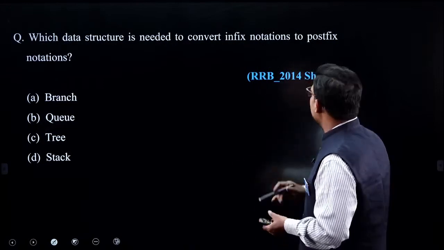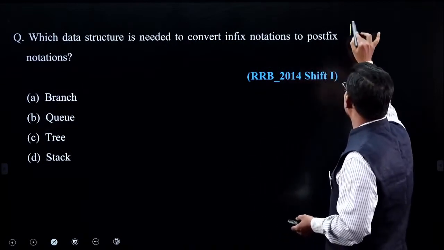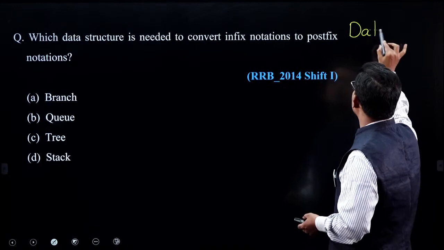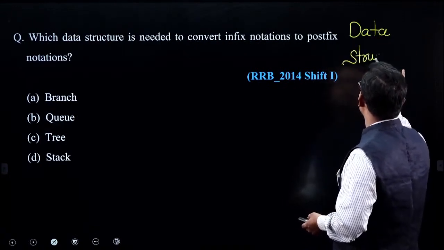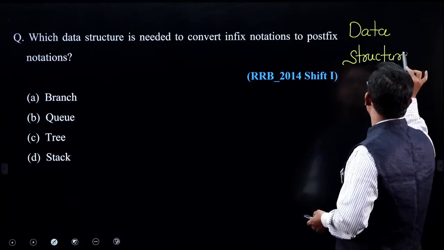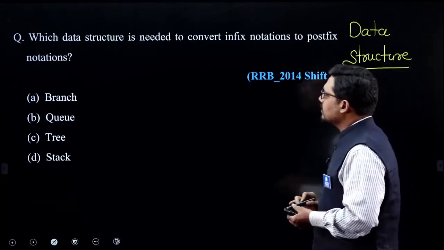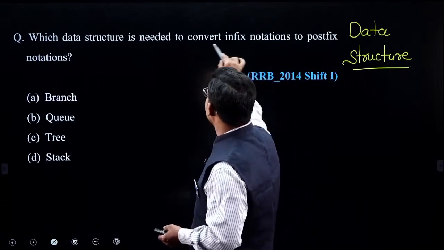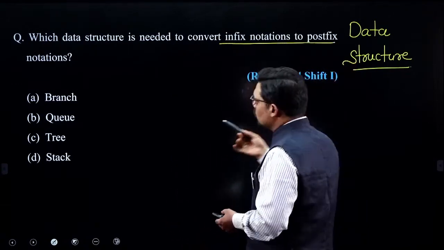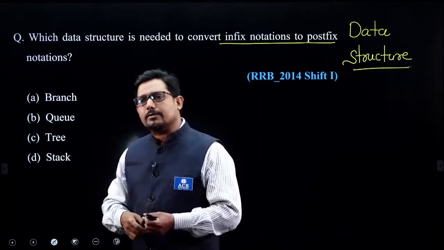Okay, now look at this part, which is taken from data structure. Look at the level of data structure. That is one of the topics in the syllabus: what data structure is needed to convert infix notation to postfix notation.